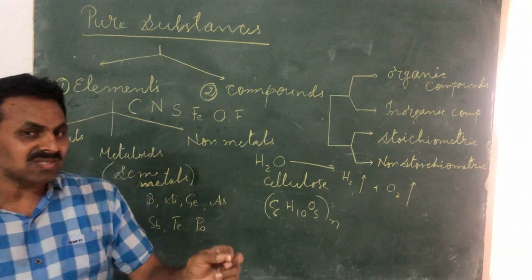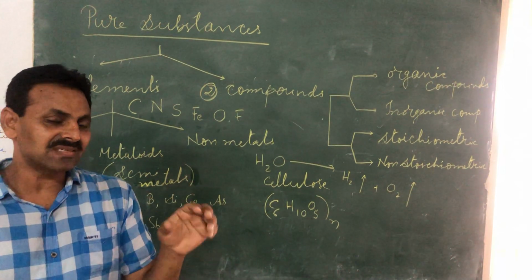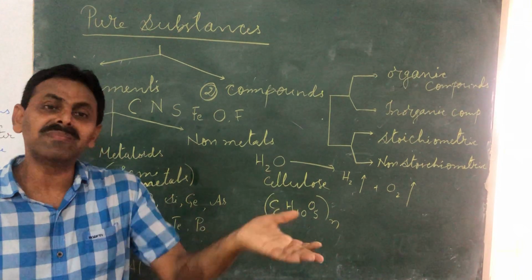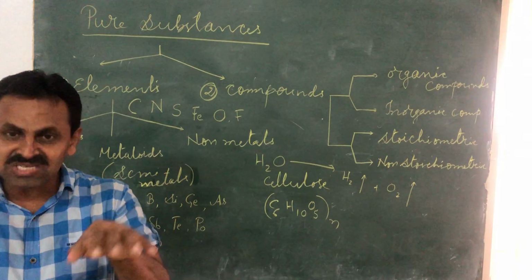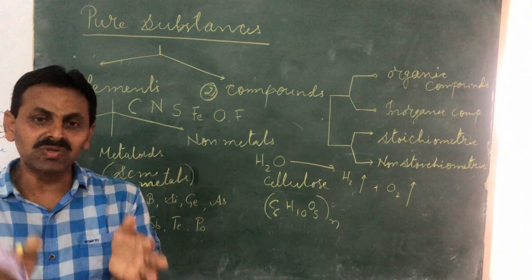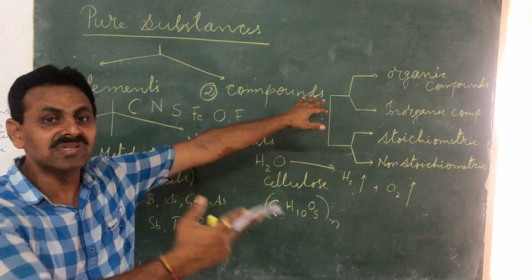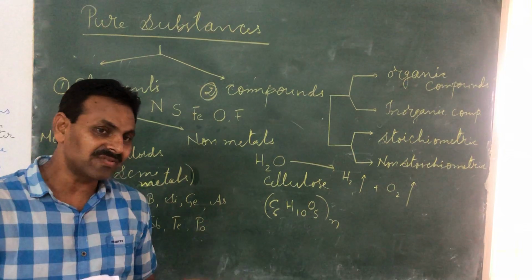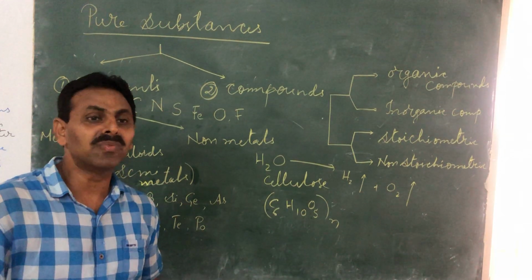So an element consists of similar type of atoms. Elements are the purest substances which cannot be further broken down. Compounds may be broken down. They are formed by the combination of two or more elements. Compounds, we will study after elements. But elements are pure substances which cannot be further broken down.